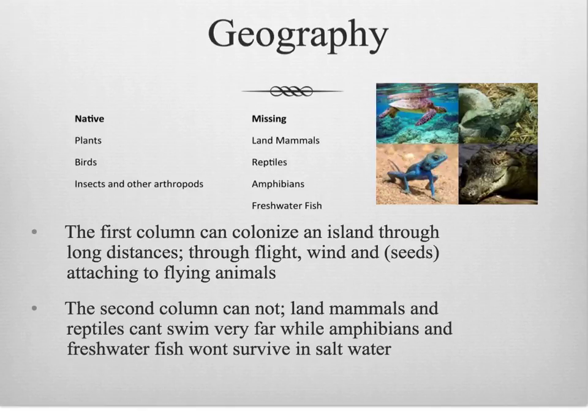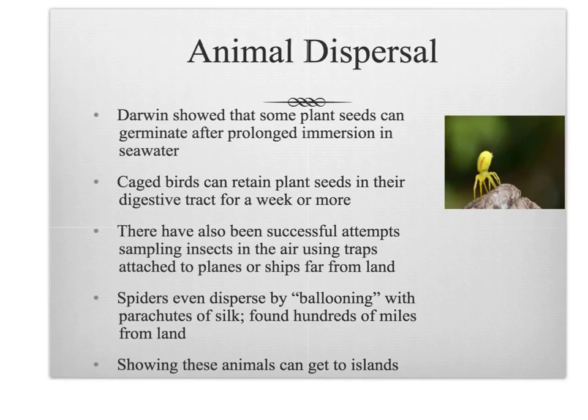Geography. The first column can colonize an island across long distances through flight, wind, and seeds attaching to flying animals. The second column cannot. Land mammals and reptiles can't swim very far, while amphibians and freshwater fish won't survive in salt water. Animal dispersal. Darwin showed that some plant seeds can germinate after prolonged immersion in seawater. Caged birds can retain plant seeds in their digestive tract for a week or more. There have also been successful attempts at sampling insects in the air using traps attached to planes or ships far from land. Spiders even disperse by ballooning with parachutes of silk, and they are found hundreds of miles from land, showing that these animals can get to islands.